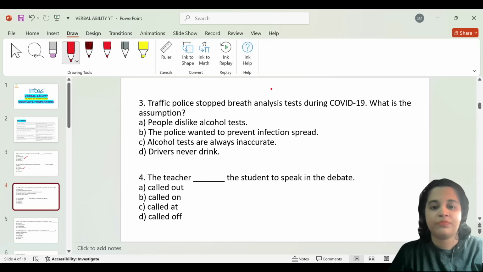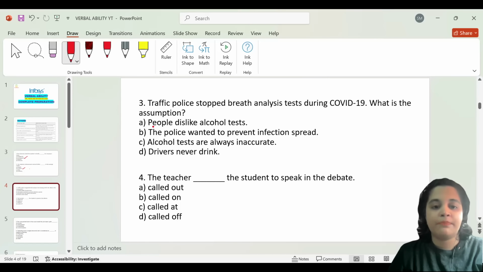Question number 3. The traffic police stopped breath analysis tests during COVID-19. What is the assumption? Now, this is a part of verbal critical analysis questions. When you receive questions like these, please read the first half of the sentence correctly. Then they will provide you with a hint to answer the question. It says, what is the assumption? From this sentence, what is your assumption? The traffic police stopped breath analysis tests during COVID-19.